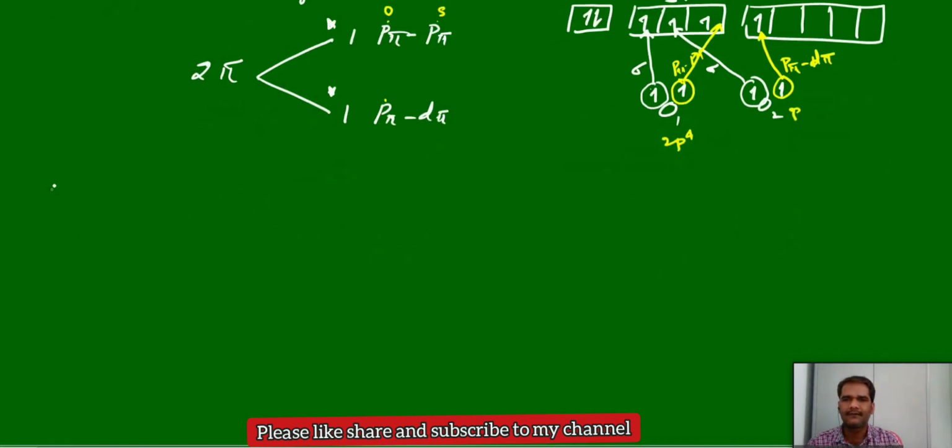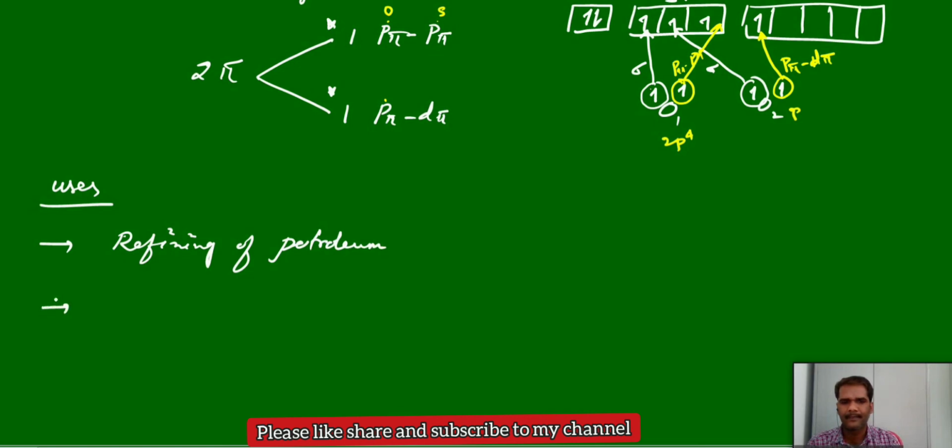Next, uses of sulfur dioxide, where we will use it mainly in the petroleum refining process, refining of petroleum. We can use this as an anti-chlor.